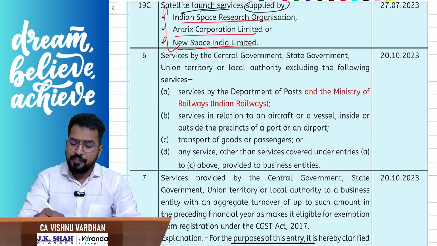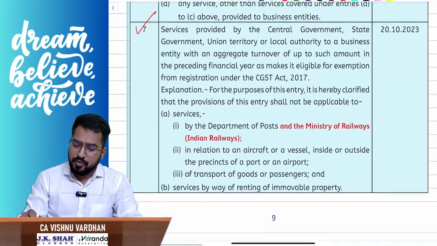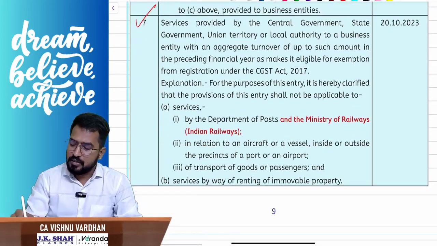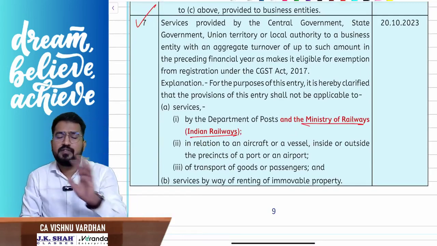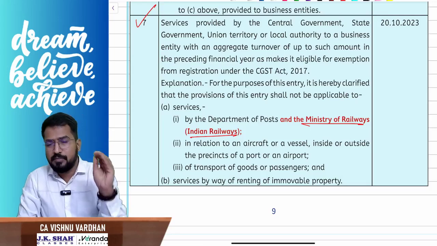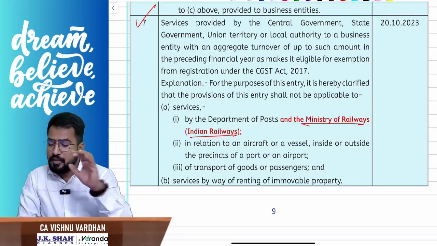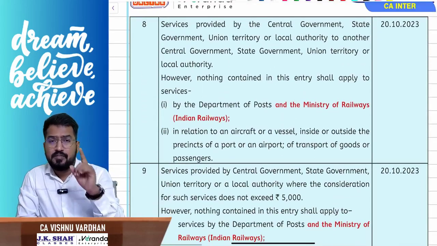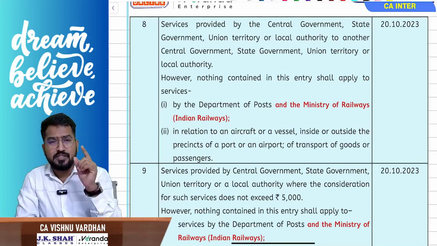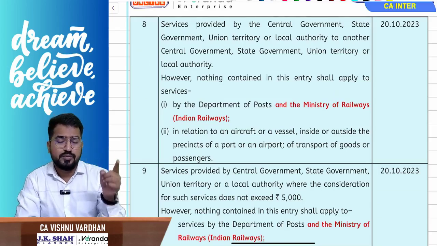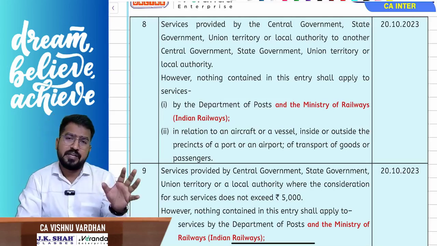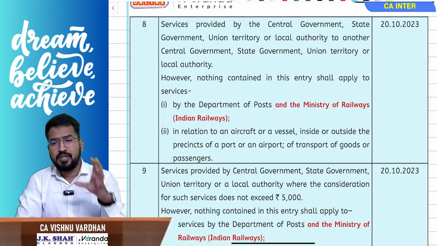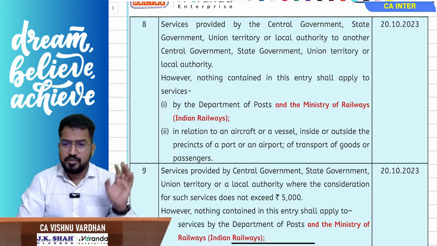Next, as I already told you, in all the government services entries, after the postal department word, they have added Ministry of Railways. That is another amendment. See, I have just included it here to show you the difference, otherwise not that greatly relevant. Also, just remember, next to the postal department services, they have added Ministry of Railways. So always taxable under FCM. But for Indian Railways, there is an exemption in case of transportation of passengers. Hope you remember that transportation of passengers through AC and first class is taxable, remaining anything is exempt. Do you remember? Economic class, sleeper class, and metro, monorail, tramway, all that has exemption. Okay, so please keep that in mind.